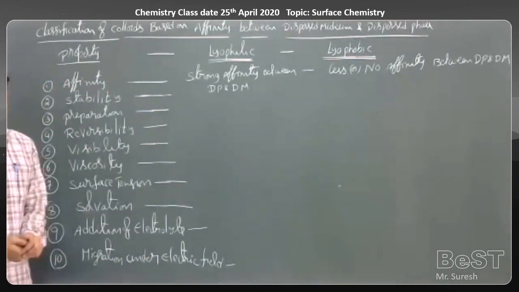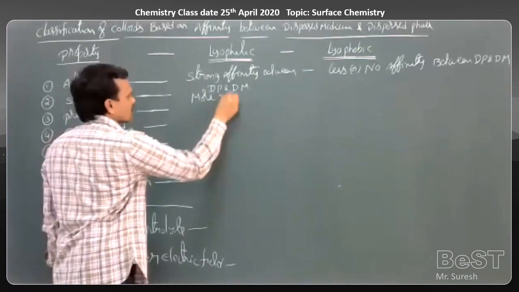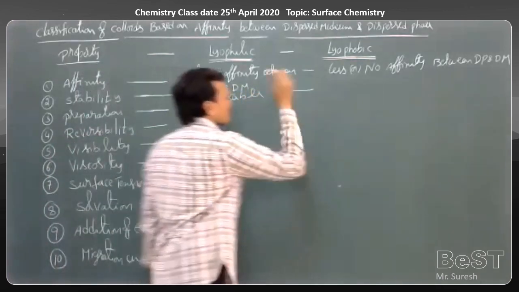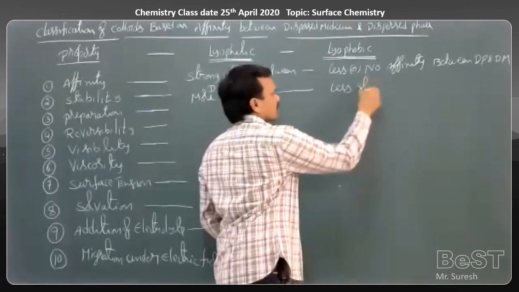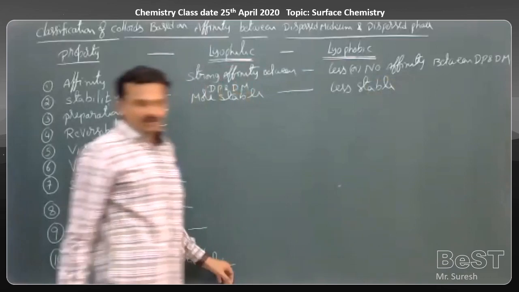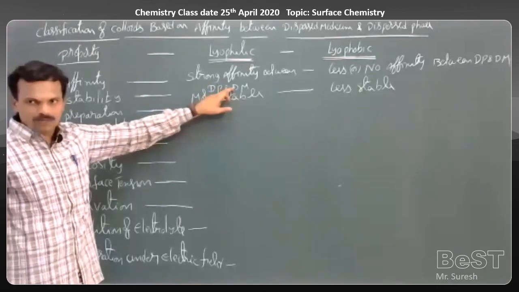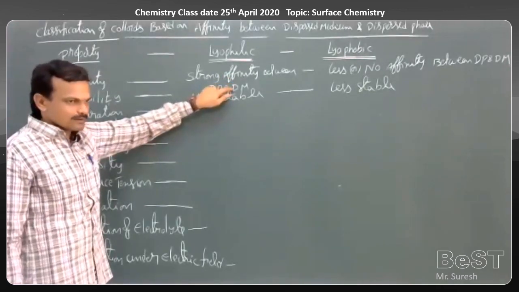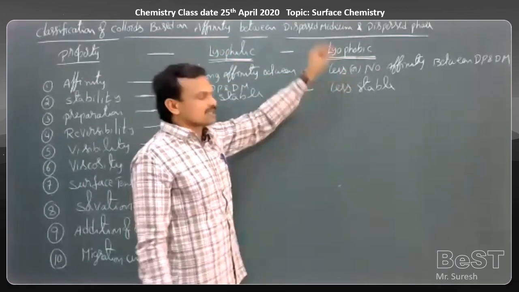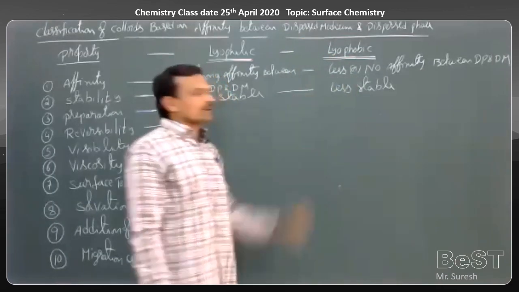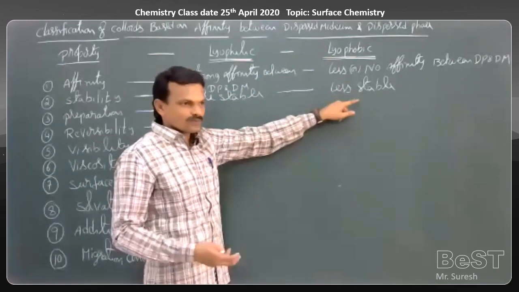Now come to stability. Lyophilic colloids are more stable, whereas lyophobic colloids are less stable. Why are lyophilic more stable and lyophobic less stable? Because in lyophilic colloids, between dispersed phase and dispersion medium there exists a strong affinity. That's why lyophilic colloid is stable. In lyophobic, there is no affinity, or there exists only weak affinity. That's why lyophobic colloids are less stable. Due to strong affinity, more stable. Due to less affinity, less stable.